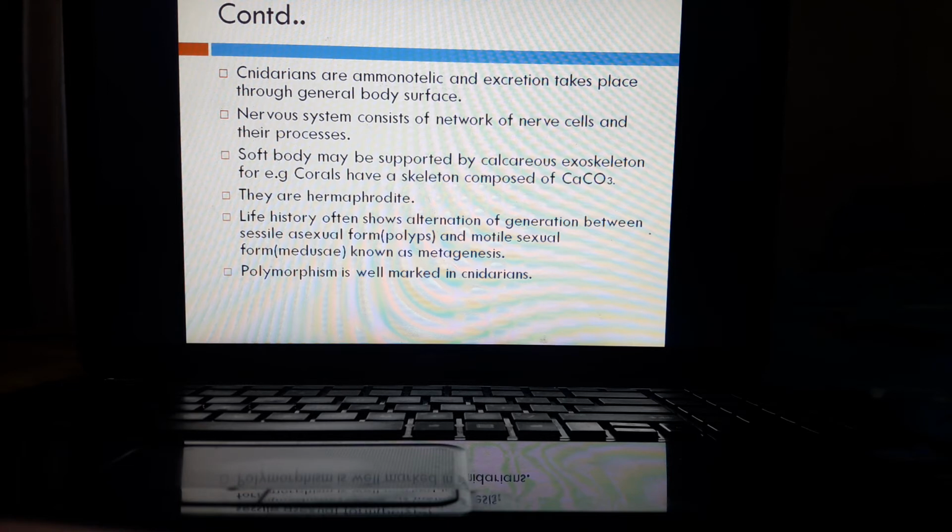Cnidarians possess primitive type of nervous system. They consist of a network of nerve cells and their processes. The skeletal system in cnidarians is calcareous type of exoskeleton, and for example, the corals, they have a skeleton composed of calcium carbonate.